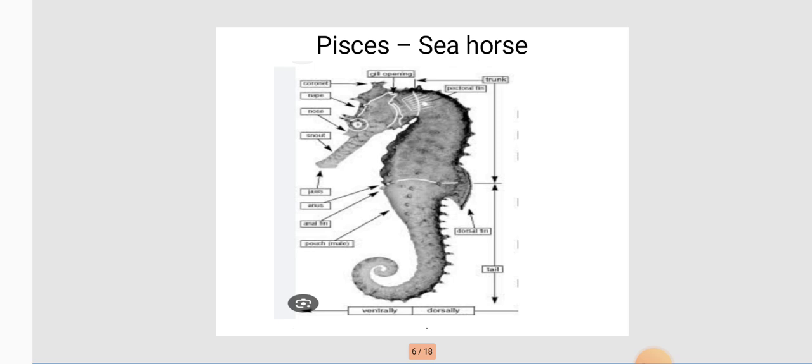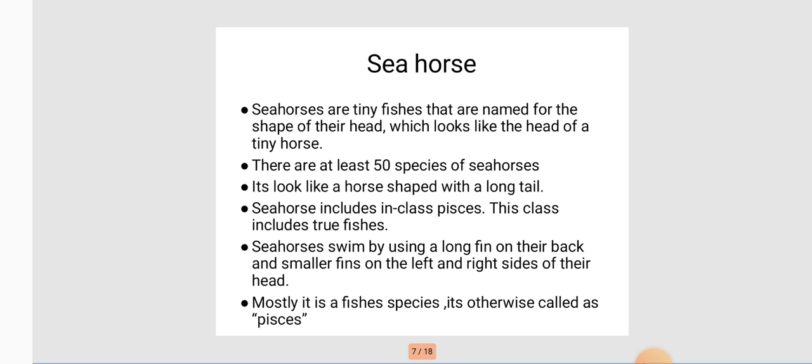First of all, we take fishes. So many fishes are here, but we take a rare one, the seahorse. Seahorse is also one of the fishes. Seahorses are tiny fish named for the shape of their head, which looks like the head of a tiny horse. Why is it called a seahorse? Because its face looks like a horse, and it lives in the sea. So it is called a seahorse.